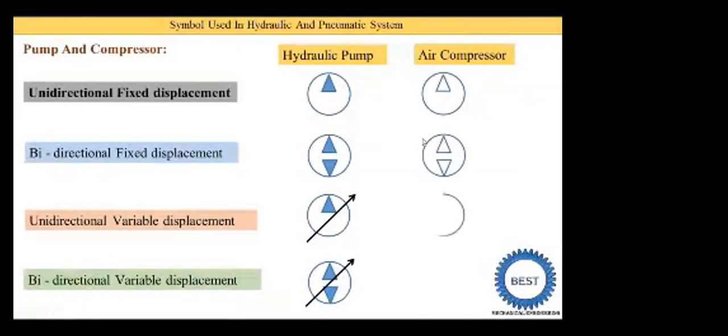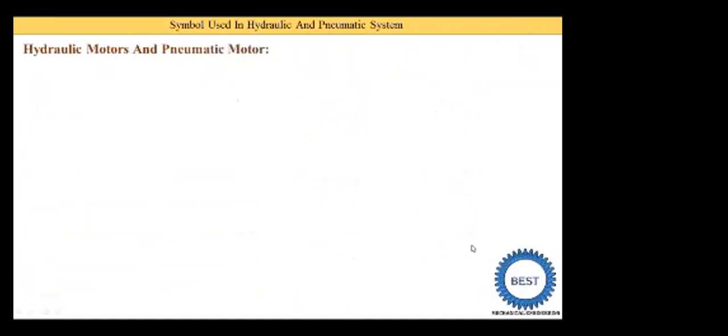Next type is the unidirectional variable displacement. It is the same as the first case, and when the words variable displacement come, we just draw one line at 45 degrees. Next one is the bidirectional variable displacement, meaning two directional, so we draw two triangles. Then after, we draw one arrow line. Why do we need to draw the arrow line? Because it is variable displacement. So when the words variable displacement come, we need to draw one arrow line at 45 degrees.